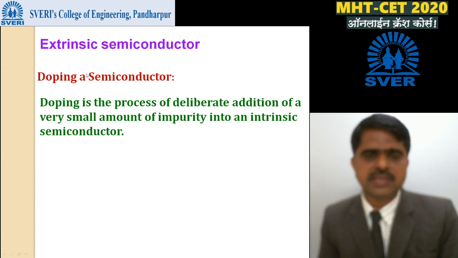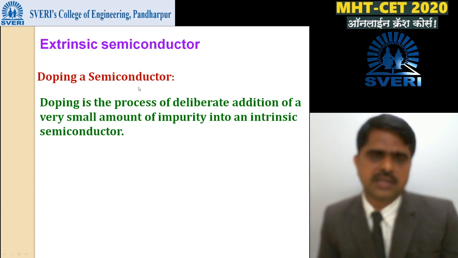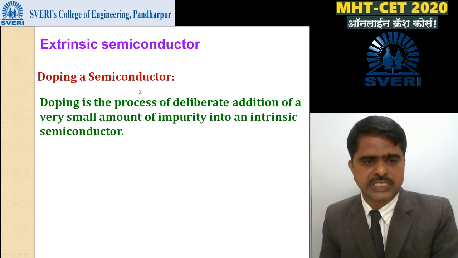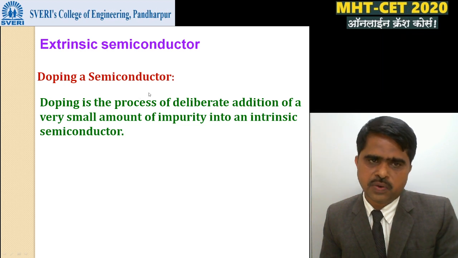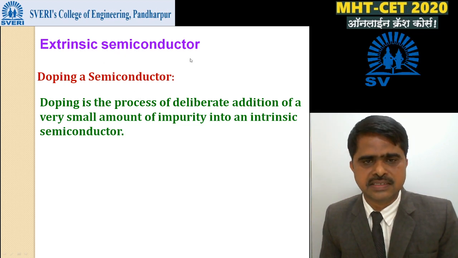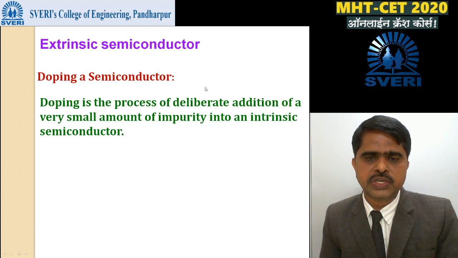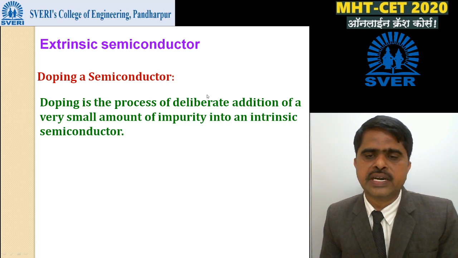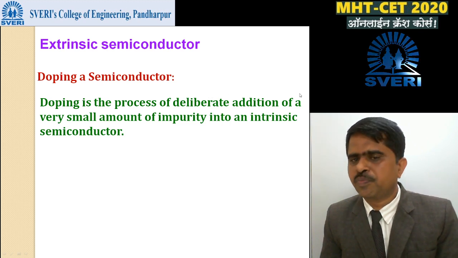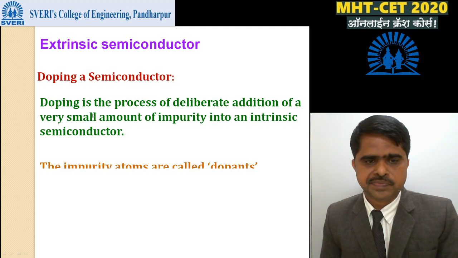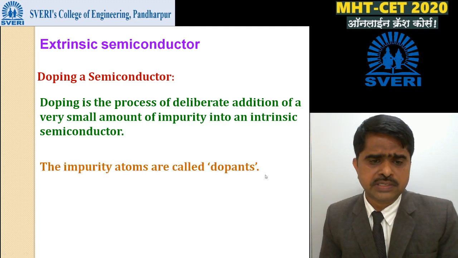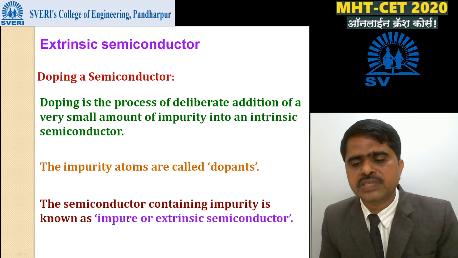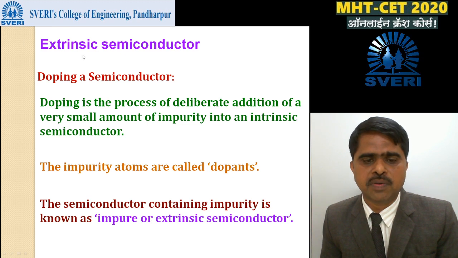Why is doping required? The conductivity of pure semiconductors, meaning silicon and germanium, is modified by the addition of impurity. And what is the ratio of addition? One impurity atom, one dopant atom, is added in 10⁶ to 10⁸ atoms of pure semiconducting material. The impurity atoms are called dopants, and a semiconductor containing impurity atoms is known as an impure or extrinsic semiconductor.